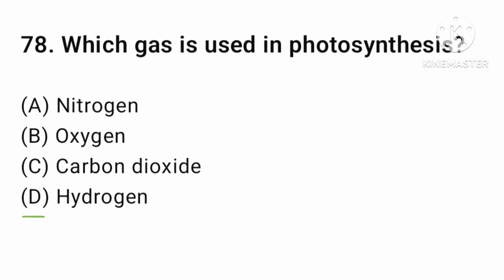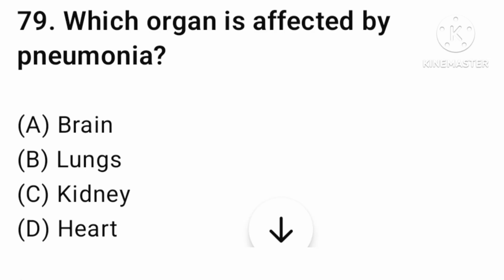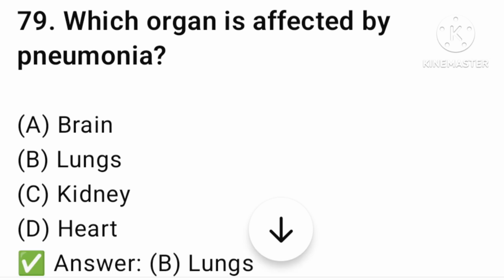Which gas is used in the photosynthesis? Nitrogen, oxygen, carbon dioxide or hydrogen? The answer is option number C, carbon dioxide. Next question. Which organ is affected by the pneumonia? Brain, lungs, kidney or heart? The answer is option number B, lungs.